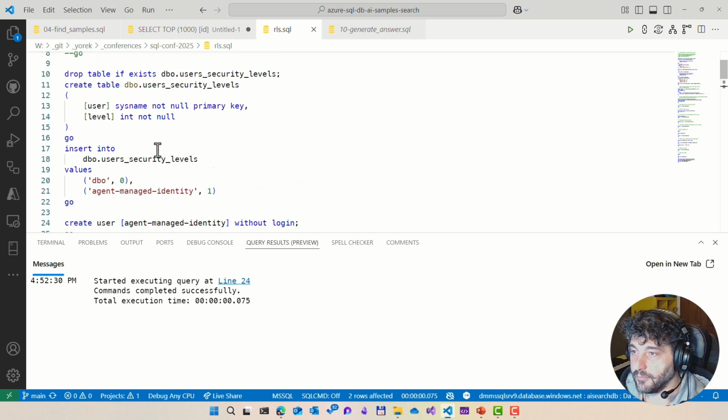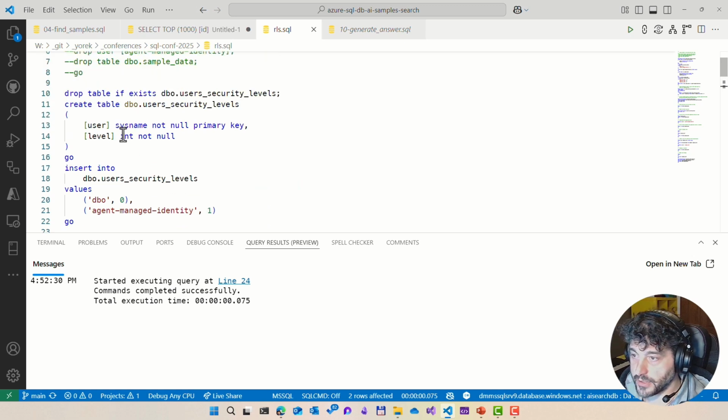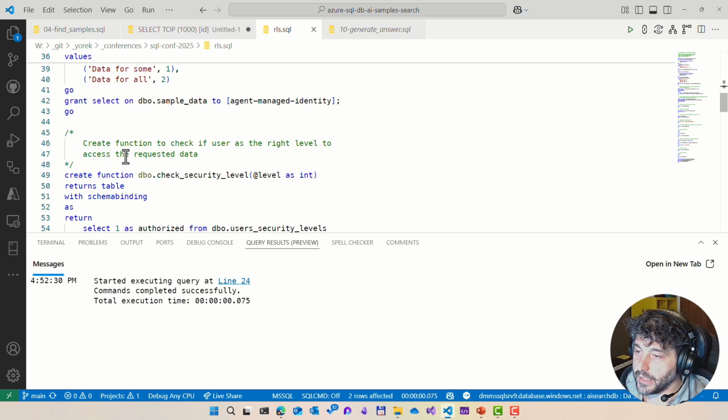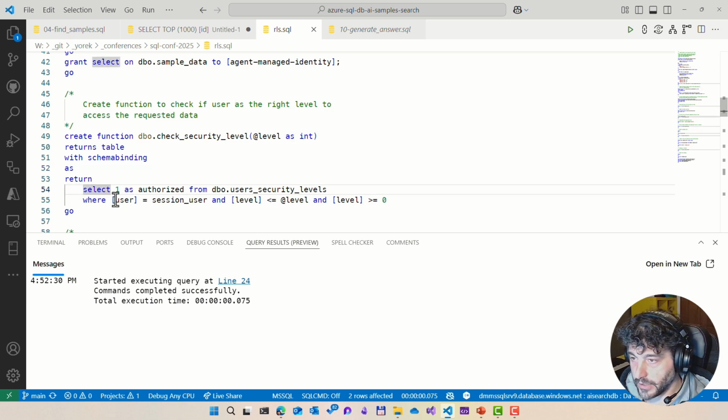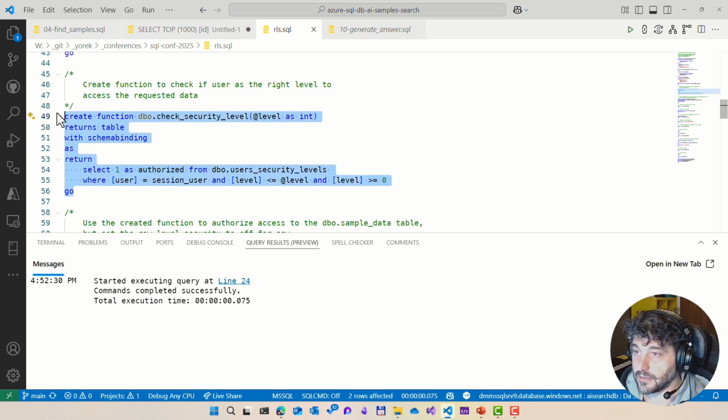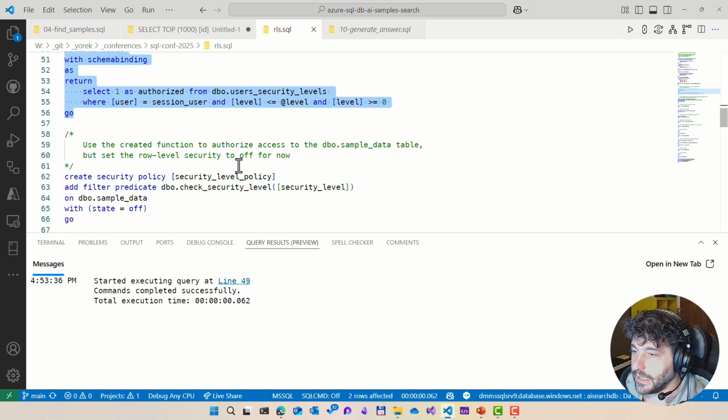We have a table where we can associate a user with a level. And what I want to do is create what we call a row level policy that says, okay, if you are a certain user, I can check the level and return 1 if your level is above or below a certain threshold. And if it's 1, it means that you are authorized to see a certain row. Or if it's 0 or nothing, it means that you shouldn't see that row. So let me create this function. And now I apply the policy.